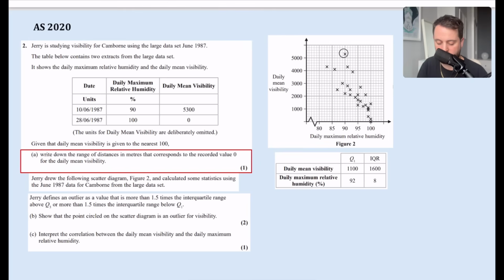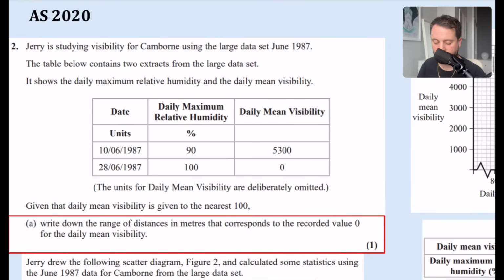So in this question, it says that Jerry is studying the visibility for Camborne using the large data set of June 1987. Okay, so it's summer, it's coastal. The table below contains 2 extracts from the large data set. It shows the daily maximum relative humidity and the daily mean visibility. The units for daily mean visibility are deliberately omitted. Given that the daily mean visibility is given to the nearest 100, write down the range of distances in meters that corresponds to the recorded value 0 for the daily mean visibility.